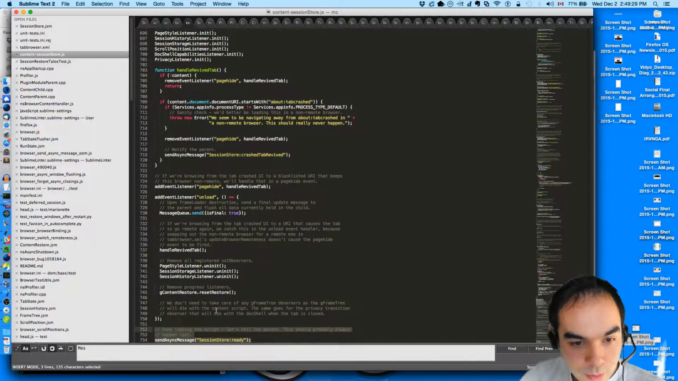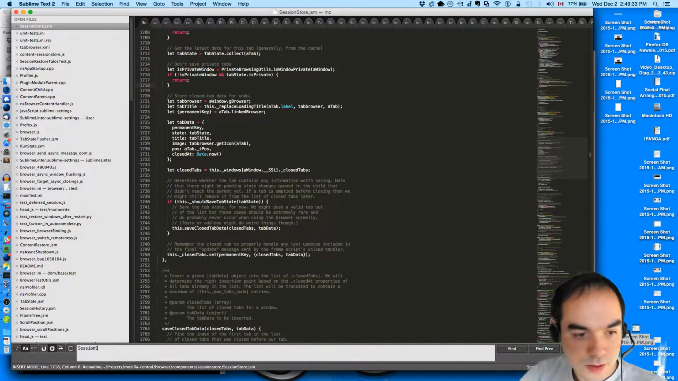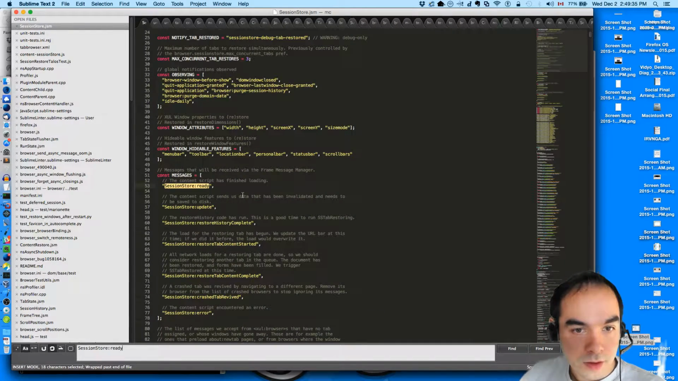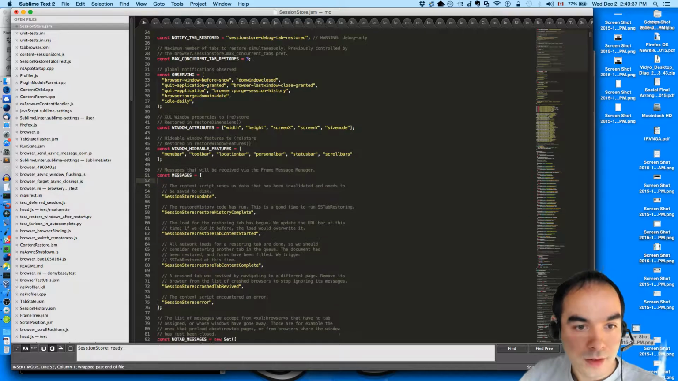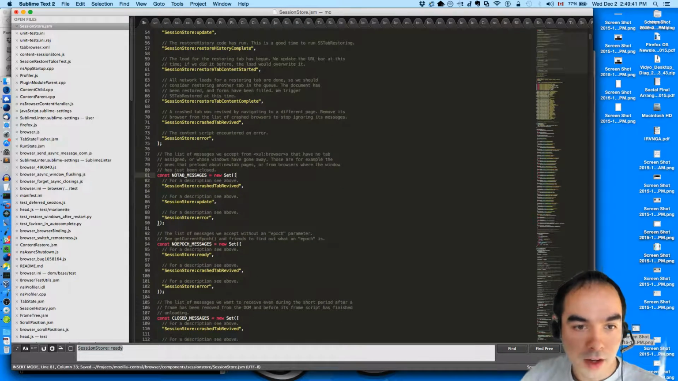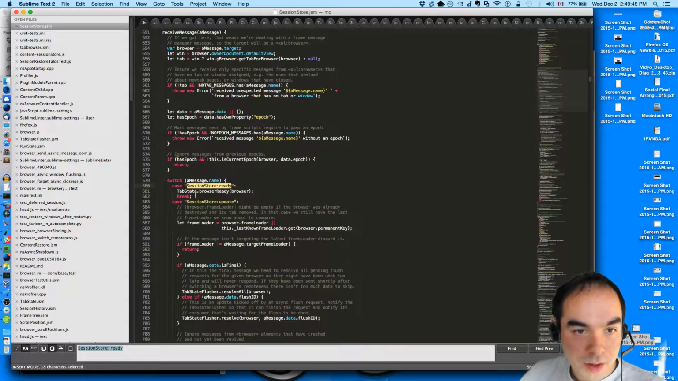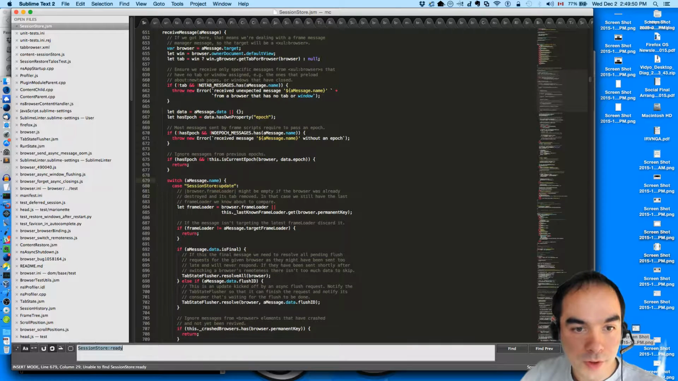And then I had originally added some stuff, some gunk to send a message whenever we were ready, but we don't need that anymore. So session store ready is not necessary. Store ready. Don't need that. Don't need it. Oh, I love getting rid of stuff. Don't need it. And we don't need that because we removed it.